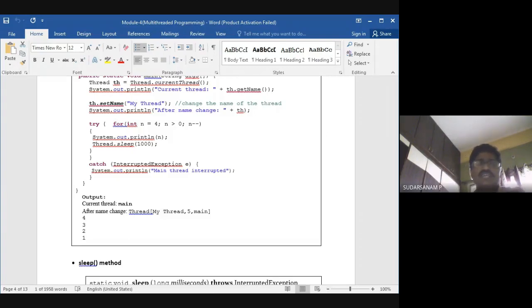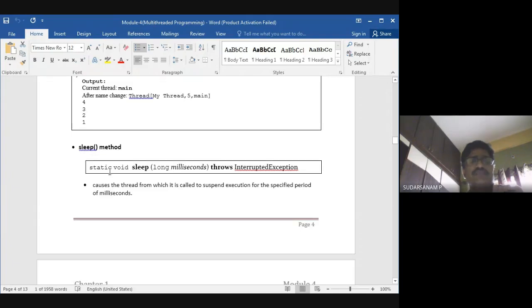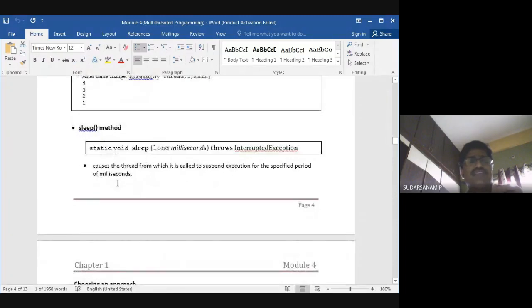So what is sleep? It will wait for some time. Multiple choice questions will also ask this. Next, the sleep method, as I already told you: static void sleep(long milliseconds) throws InterruptedException. It causes the thread from which it is called to suspend execution for a specific period of milliseconds. So you wait, it will suspend. Suspend is nothing but you wait some time, that's it.